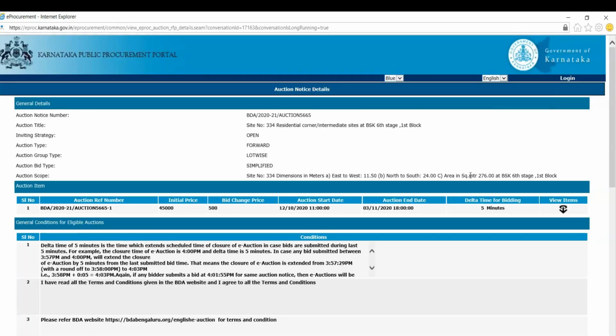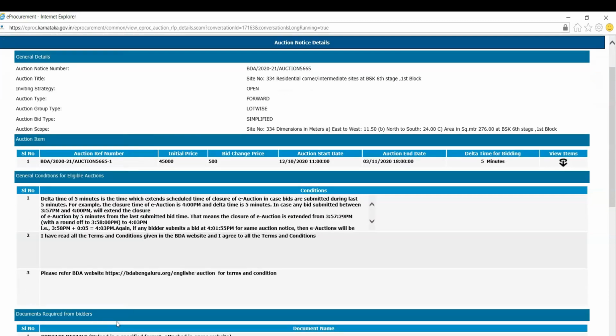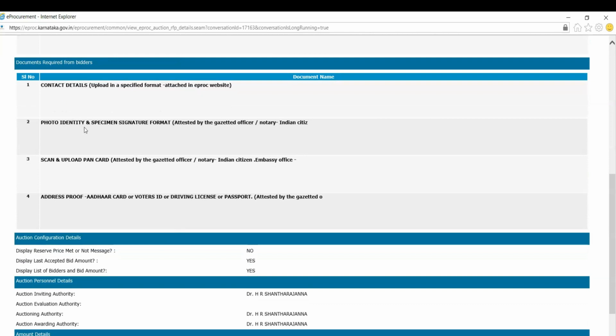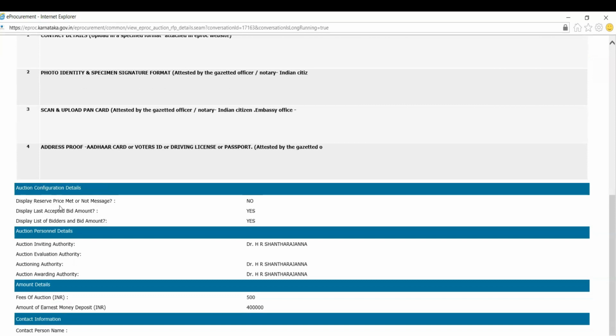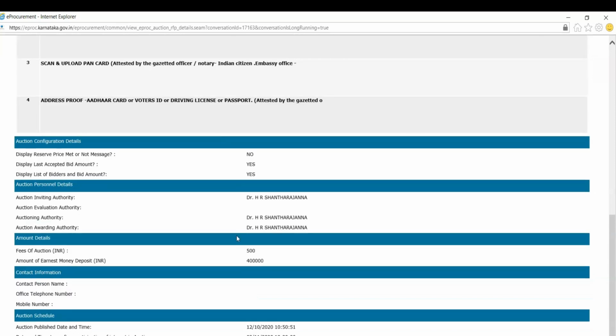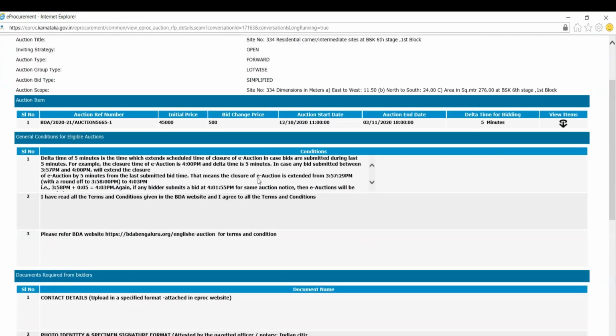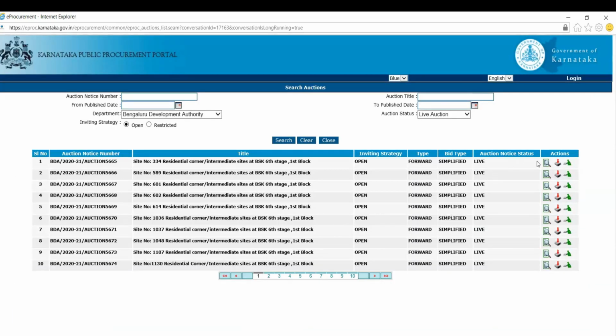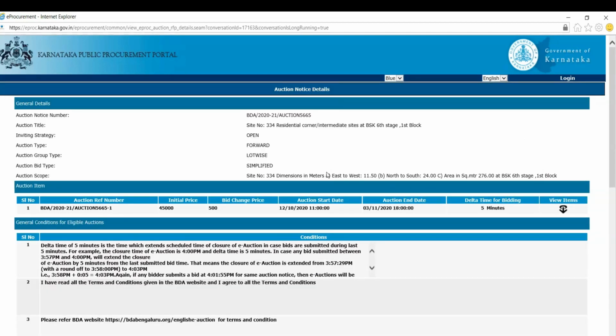Once you click on the auction details, you get all this. Contact details, photo identity, scan and upload PAN card, address proof, display, reserve price. I'm just closing this. Let's close it. You can view the auction details once again. Initial price is 45,000, bid charge price is 500.